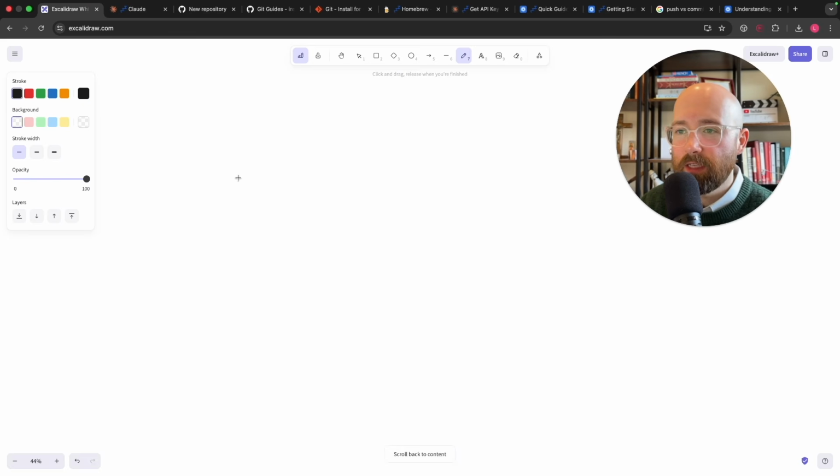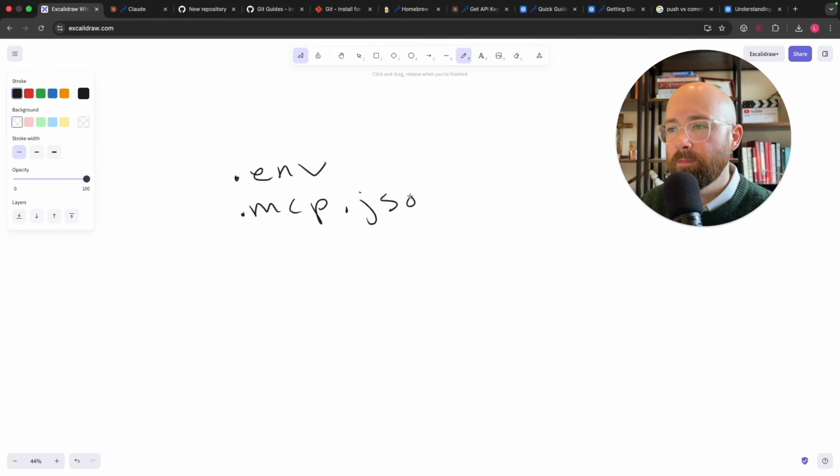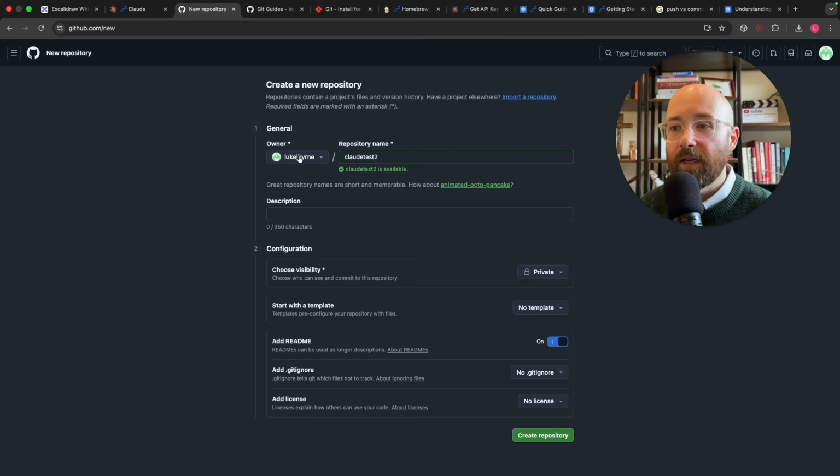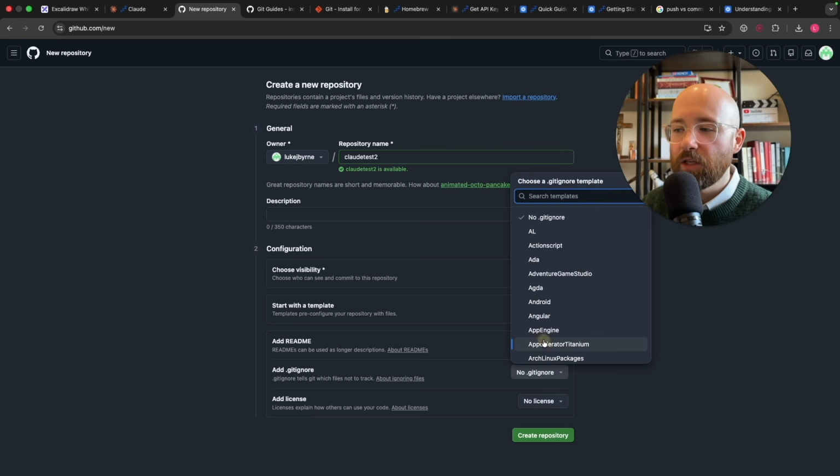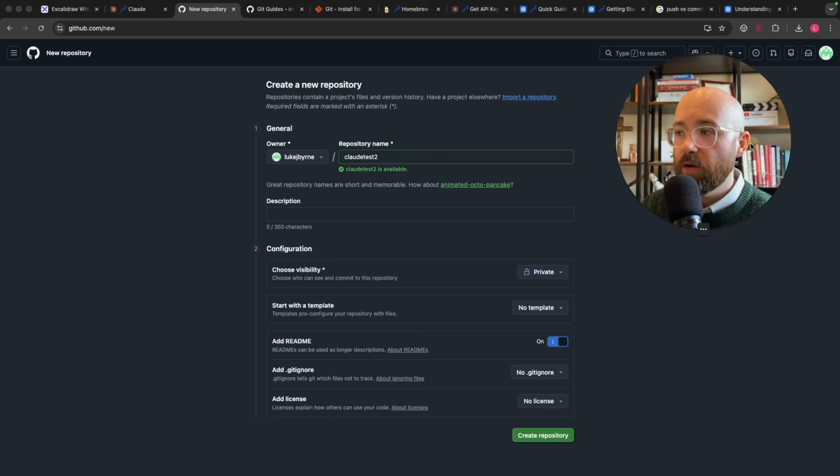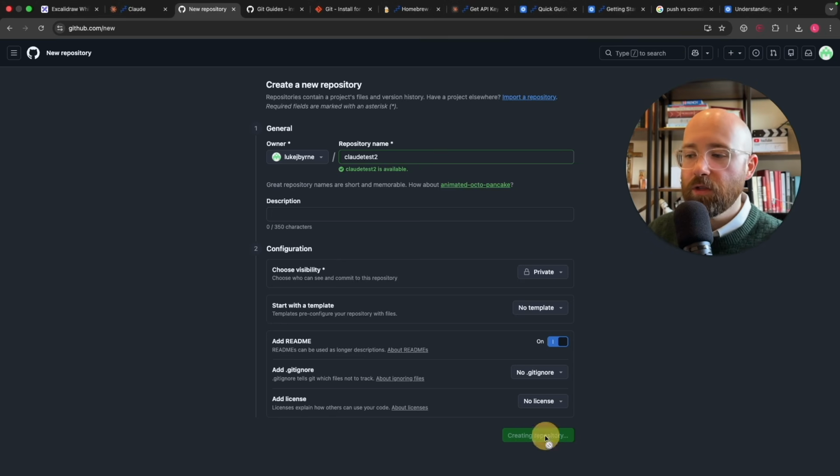Inside of your repository, you'll have like a .env, or nowadays with MCP servers, which we'll get to, you have .mcp.json, and Git can't see these, which is good because then it means it can't bring your passwords up into GitHub here. But we'll just leave that just now. And then all you have to do is click create repository, and then it will go and make this repo.